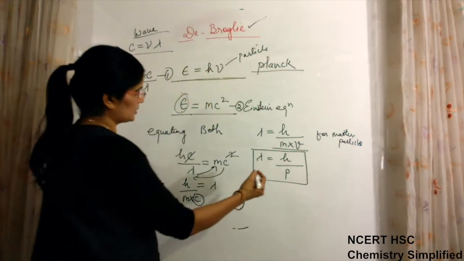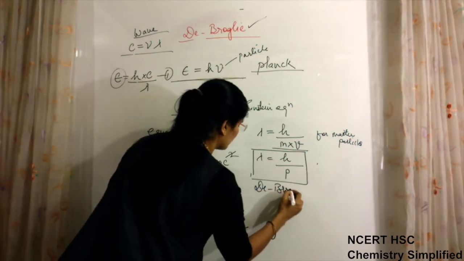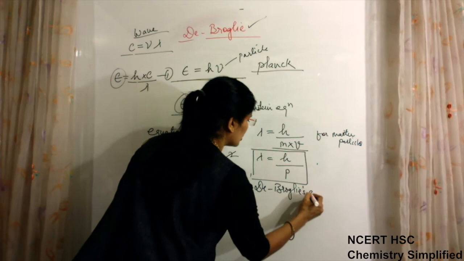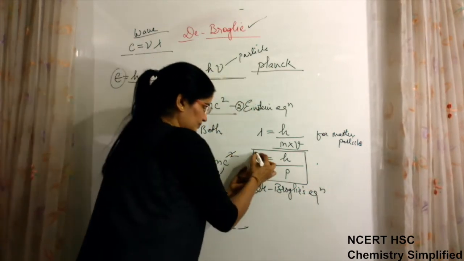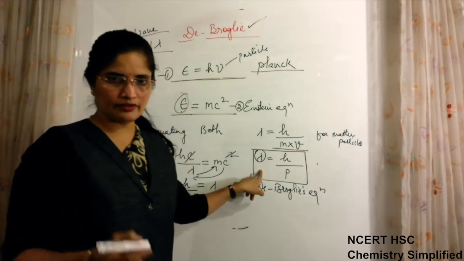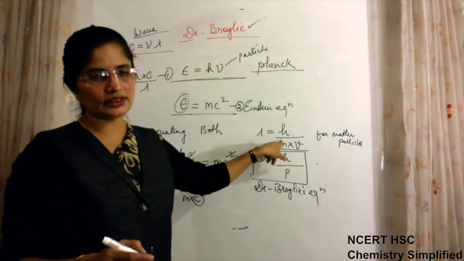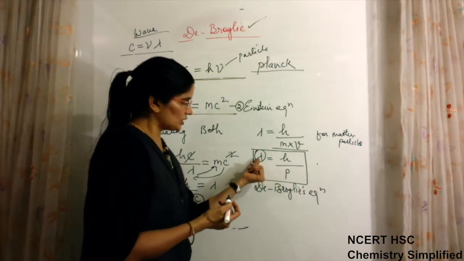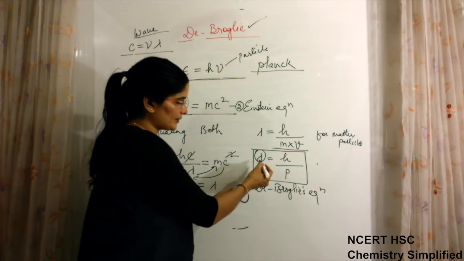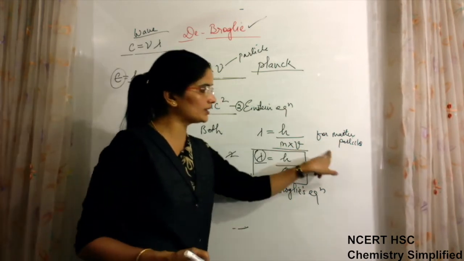This is known as the de Broglie equation, which relates wave and particle nature: λ is associated with wave nature and mass is always associated with particle nature. So this equation relates wave as well as particle nature of matter particles.